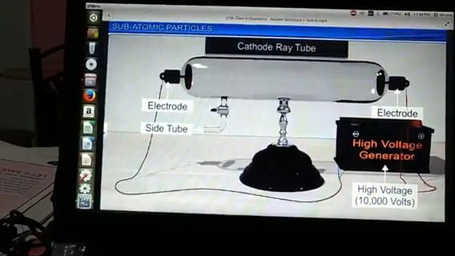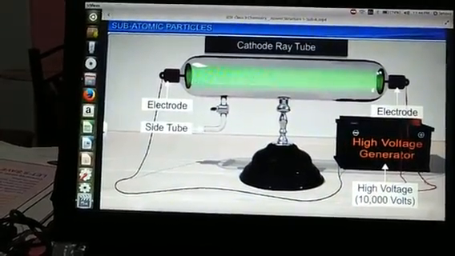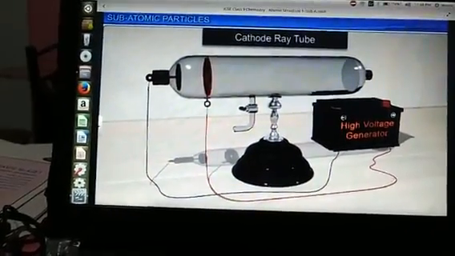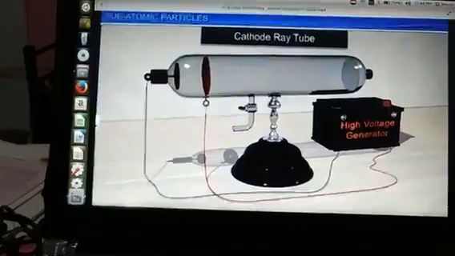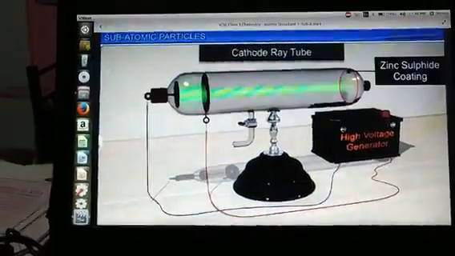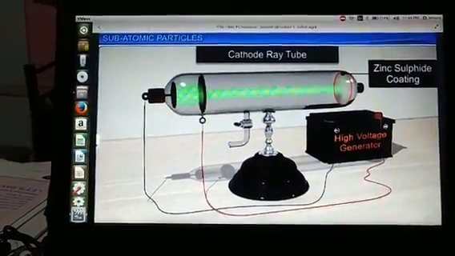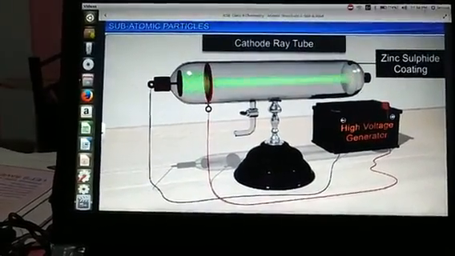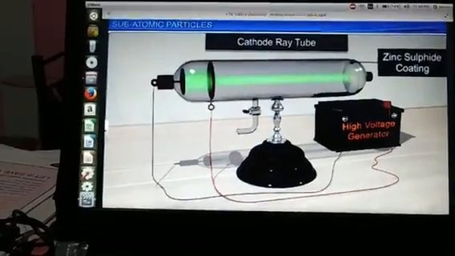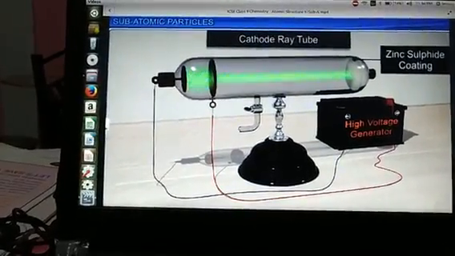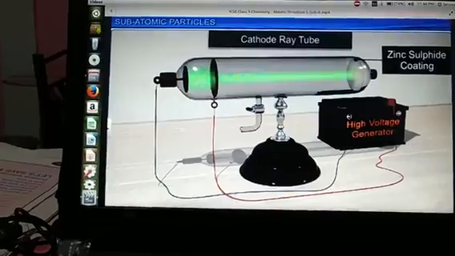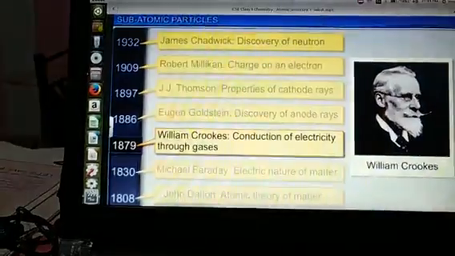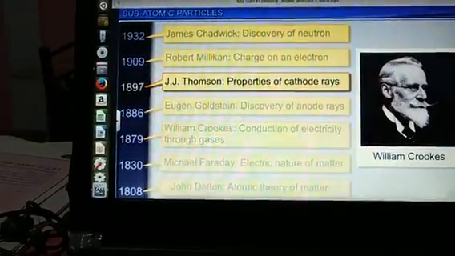This is the Crookes discharge experiment. Crookes designed this experiment at low pressure. He placed two plates at the two ends of the tube. One is connected to the negative terminal, which is called the cathode, and the other to the positive terminal, which is called the anode.